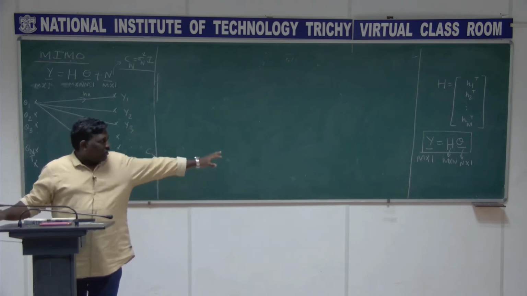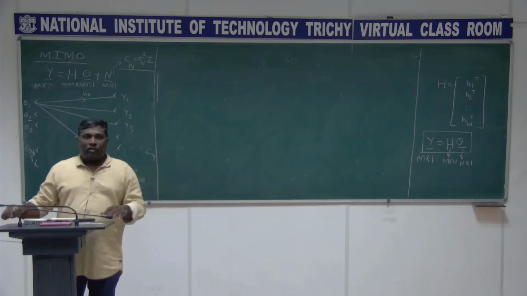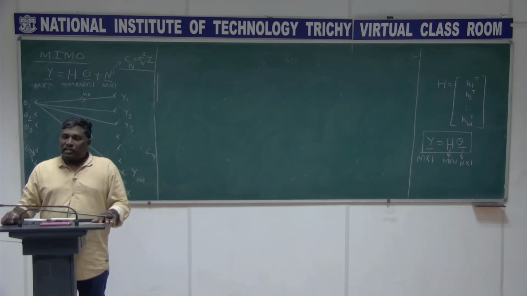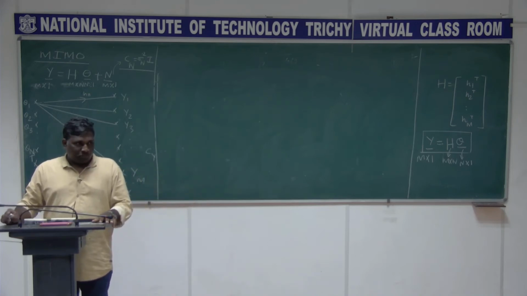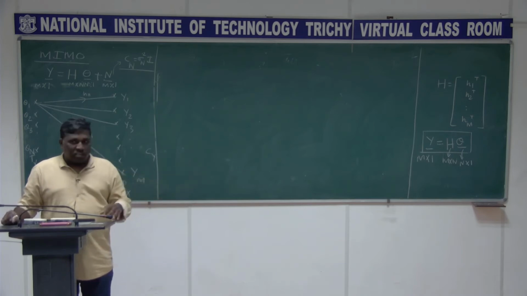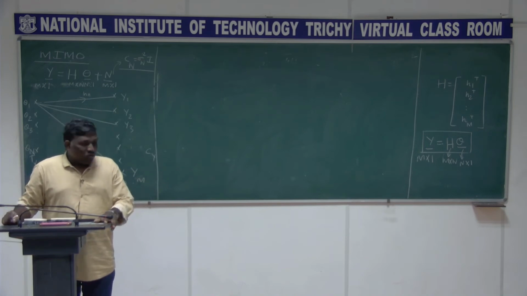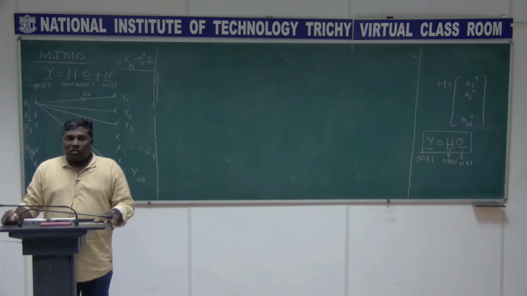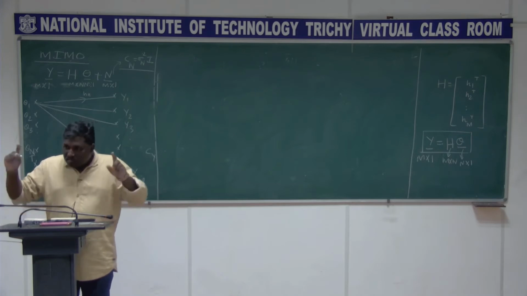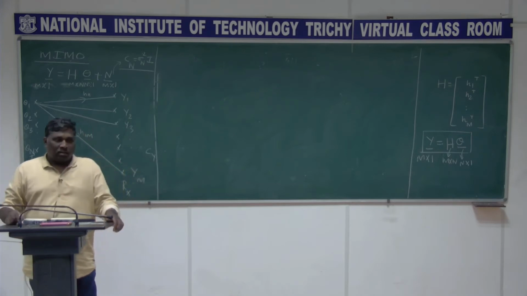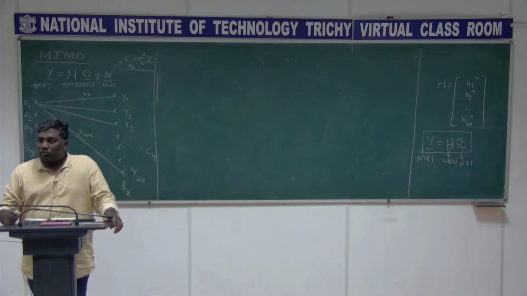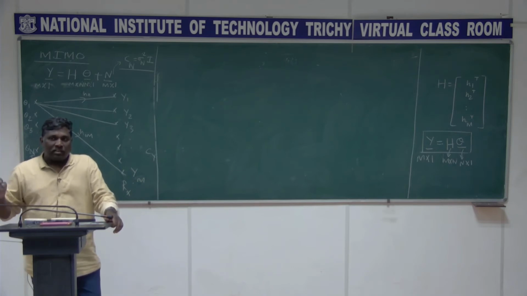First of all, you understand that this is what we call maximum likelihood estimation, right? And your maximum likelihood estimation is giving you the minimization of y minus h theta whole square, which is what we call least square. So least square solution, I am just giving some additional information.